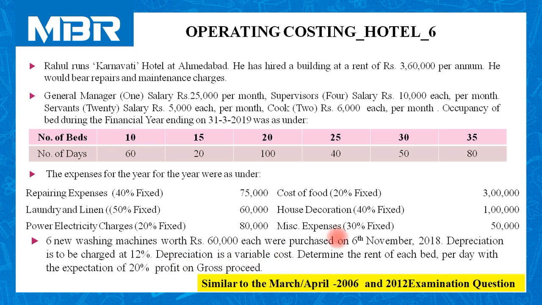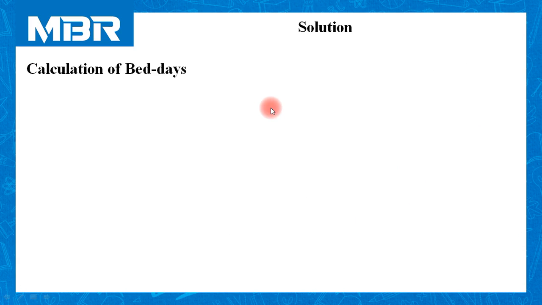Determine the rent of each bed per day with the expectation of 20% profit on gross proceed. 20% profit on gross proceed means 20% profit on revenue or total income or fare or rent or gross proceed, popularly known as 20% profit on sales. Let us move to solution of the problem.